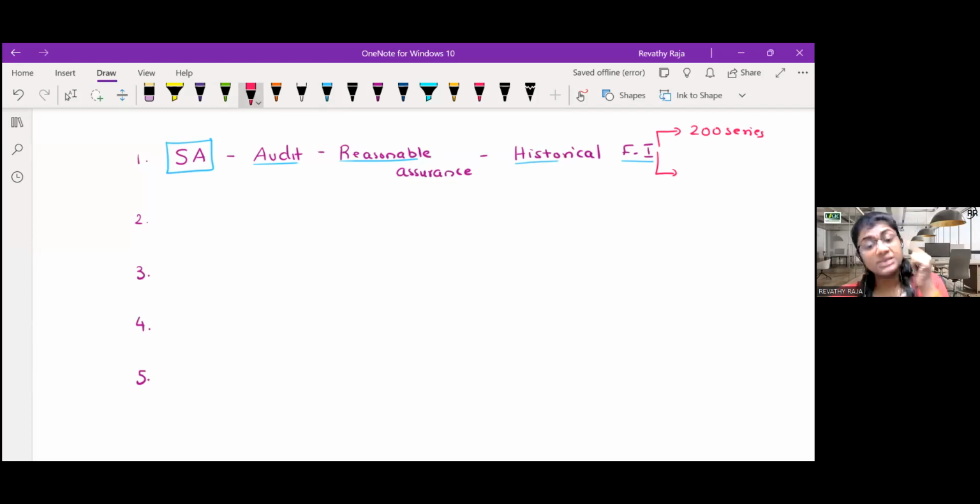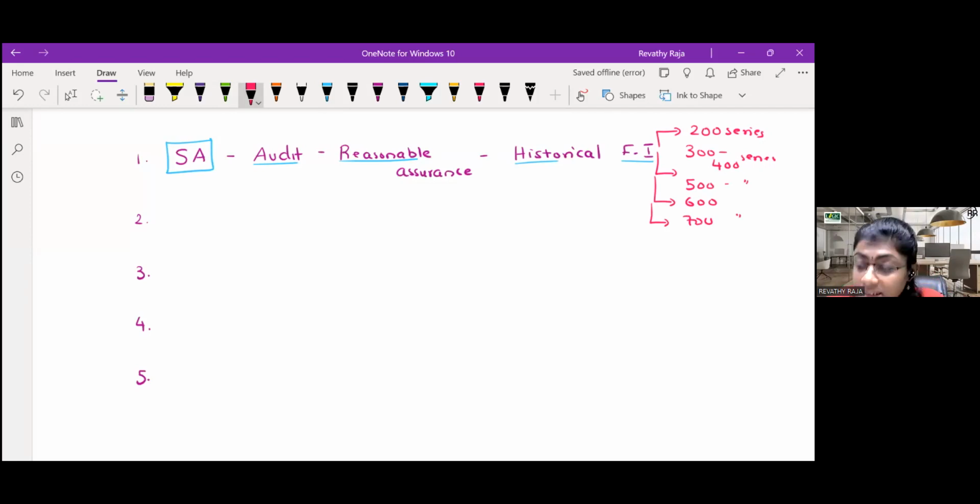The 200 series is the basic responsibility. The 300 and 400 series is audit planning and risk assessment. The 500 series is audit evidence. The 600 series is using the work of others. The 700 series is audit report.